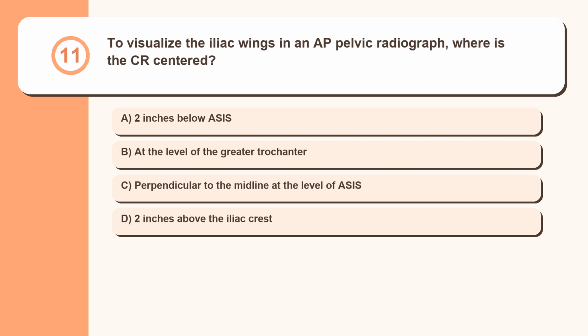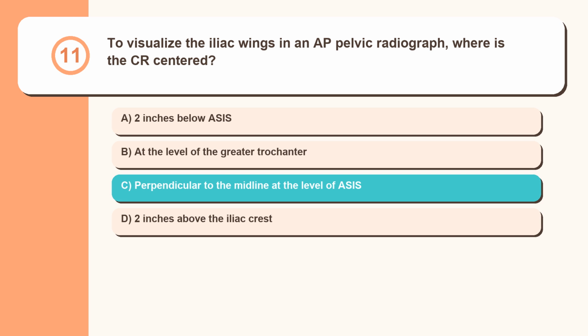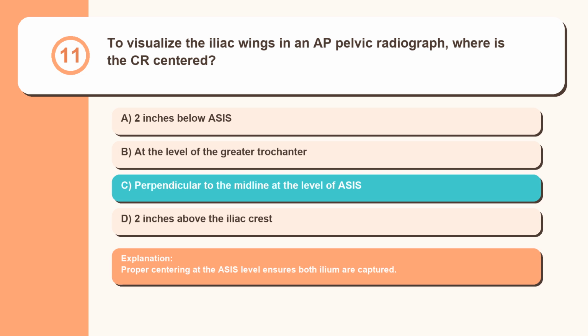Question 11. To visualize the iliac wings in an AP pelvic radiograph, where is the CR centered? 2 inches below the ASIS, at the level of the greater trochanter, perpendicular to the midline at the level of the ASIS, 2 inches above the iliac crest. Proper centering at the ASIS level ensures both ilia are captured.